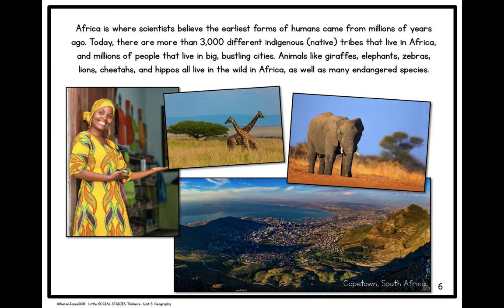Today, there are more than 3,000 different indigenous tribes that live in Africa, and millions of people that live in big, bustling cities. Animals like giraffes, elephants, zebras, lions, cheetahs, and hippos all live in the wild in Africa, as well as many endangered species.